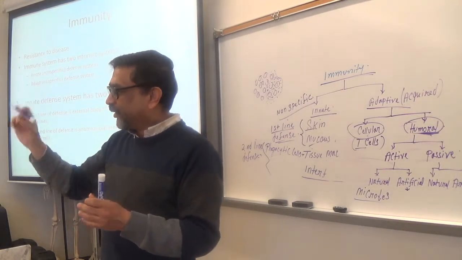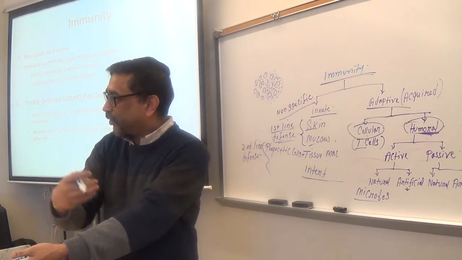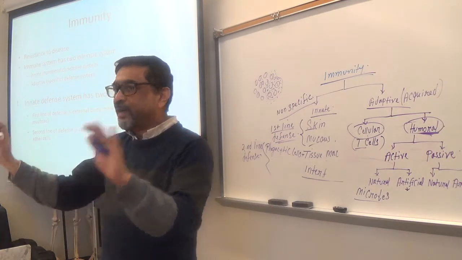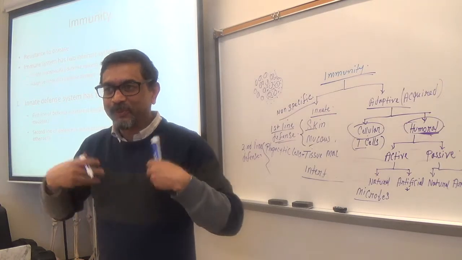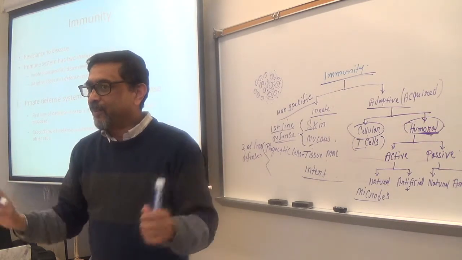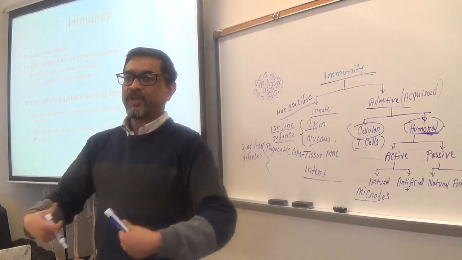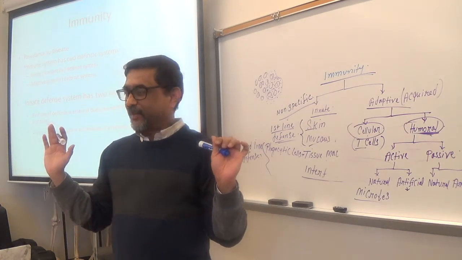The purpose is that when you inject those microorganisms or vaccine into the body, they will not do any harm, but they should be able to trigger the production of antibody in your body. Make sense? That's the purpose.